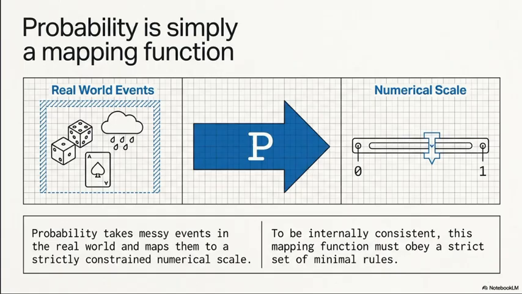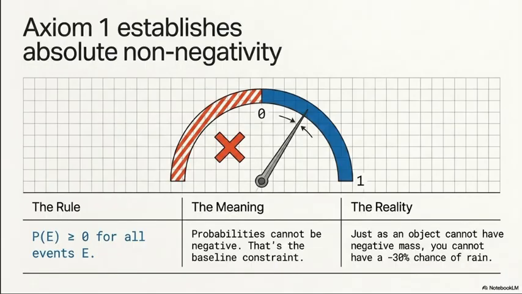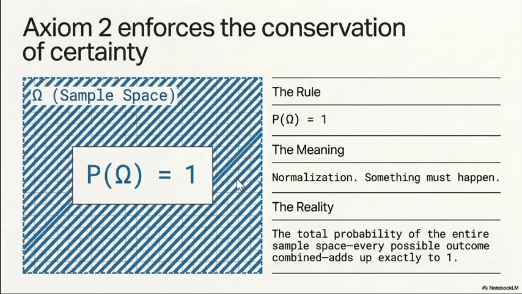Our probability measures range from 0 to 1. Now let's see the measures. There are three Kolmogorov axioms. The first axiom is non-negativity, meaning the probability cannot be negative. The second axiom is normalization, meaning the probability of the sample space is equal to one, meaning something must happen. The total probability of the entire sample space will be one.